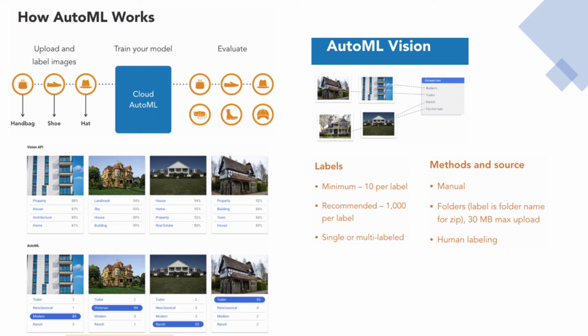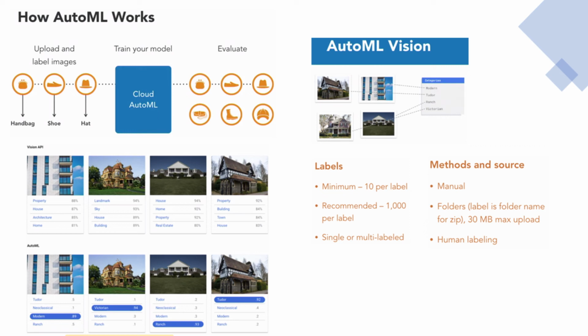So now let's dive into labeling because this is so important in working with any of the AutoML services, and we'll use Vision as an example. For Vision, in order to create any type of model, you must have 10 examples or 10 images per label, and it's recommended that you actually have 1,000 per label for a production model. You can label images with a single label or more than one label.